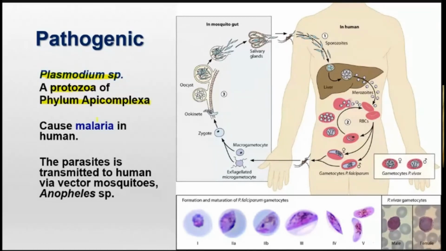Epicomplexa phylum. Okay, what is the disease caused by the Plasmodium species? It is actually malaria. Okay, malaria disease. This is because of the vector, mosquito. Okay, mosquito Anopheles species. Anopheles species ini berfungsi sebagai pembawa. Jadi kita panggil dia vector.